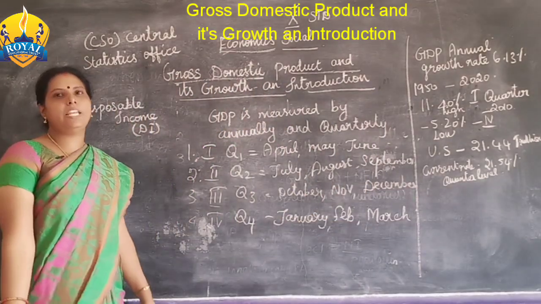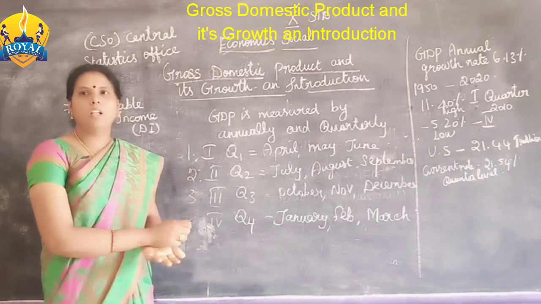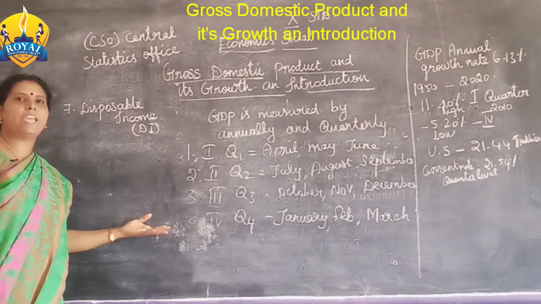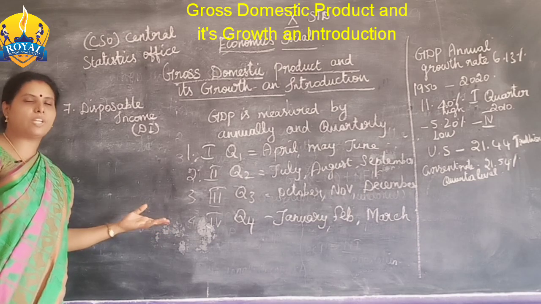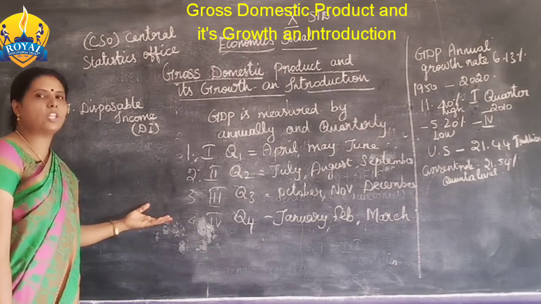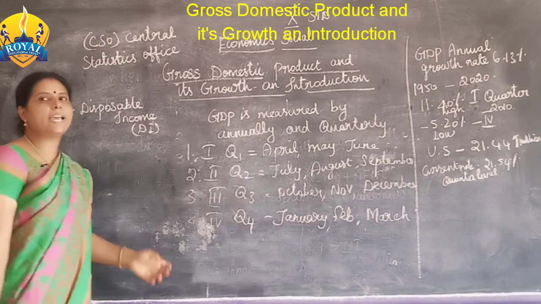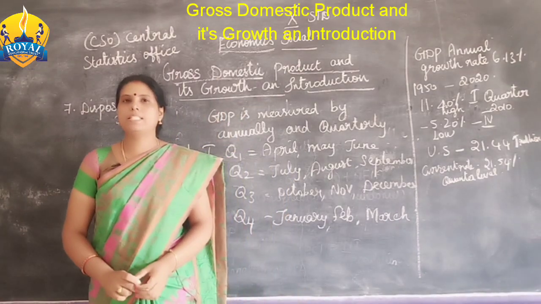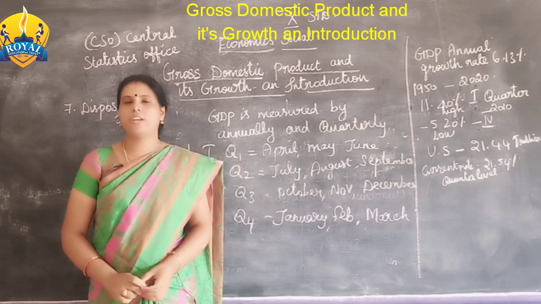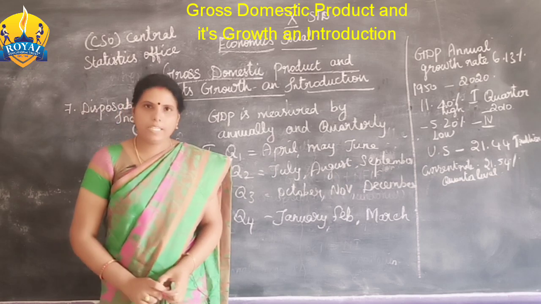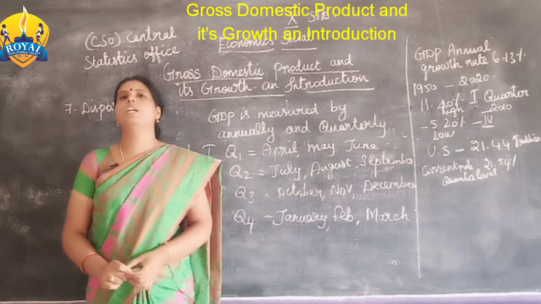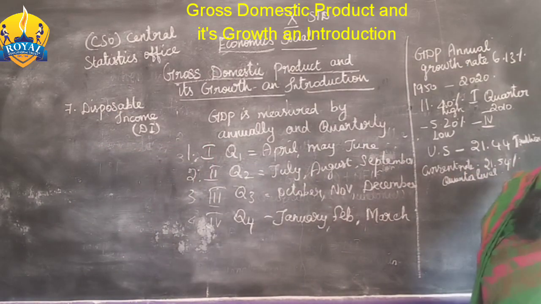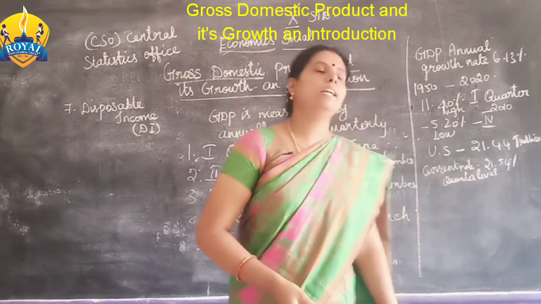Next, methods of GDP calculation. First we saw about national income and the various methods of measuring it. Then how do they calculate the GDP? How many methods are they using? One is the income approach, second is the expenditure approach, and the third is the value added approach.